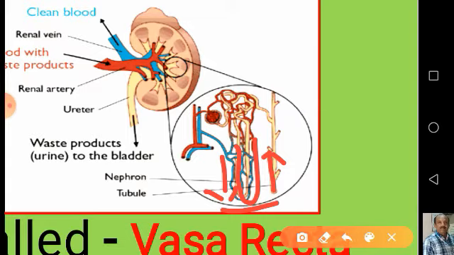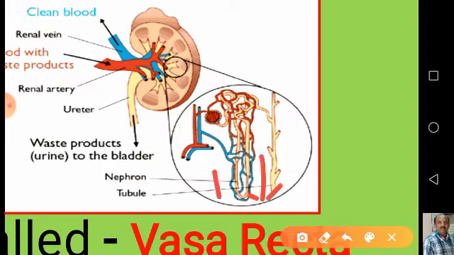Then again, the blood vessels that form a network surrounding the loop of Henle are called vasa recta. In this vasa recta, in some of the blood vessels the blood passes downwards, and in some the blood passes upwards.